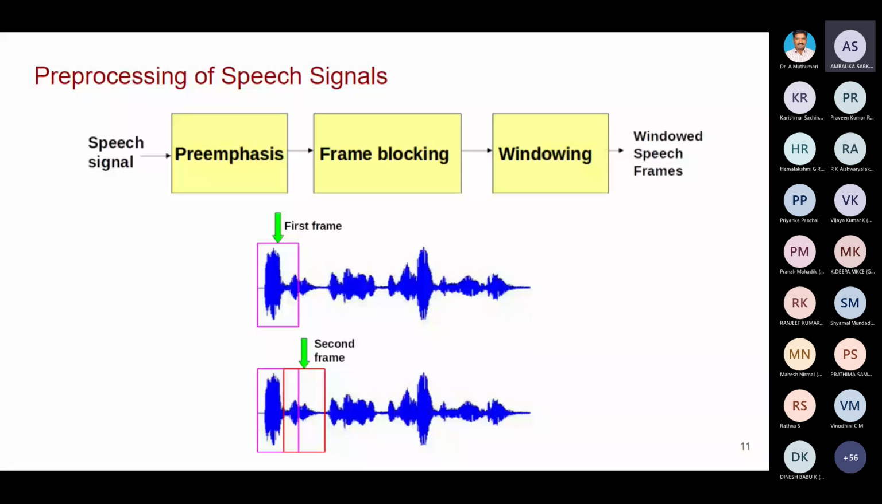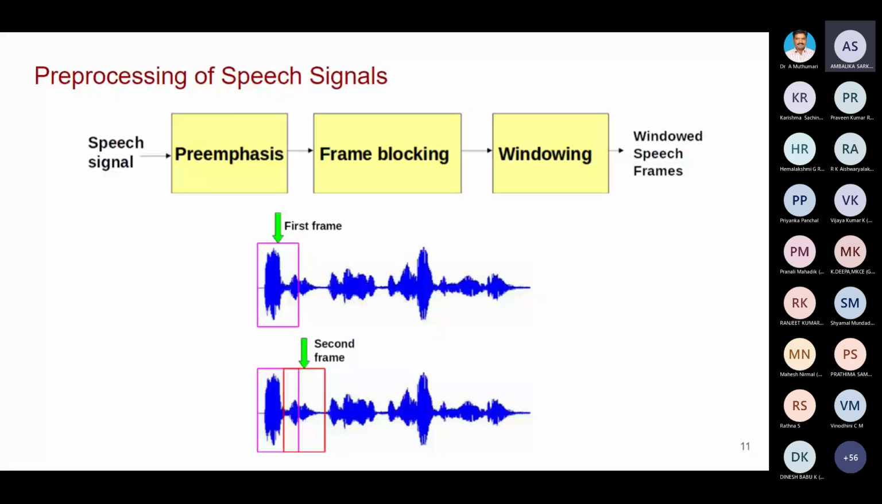If you give training data images to deep learning techniques as they are, you can take the whole image. But speech is not like that. Processing speech is different. Before going for processing, you have to do some pre-processing. These are the steps involved. The first one is the input speech signal. Then you have to do pre-emphasis, then frame blocking, then windowing. After that only you get speech frames, and you can process only speech frames.